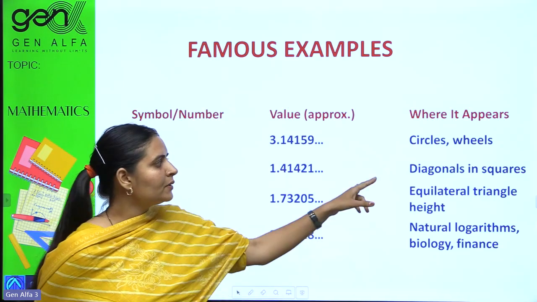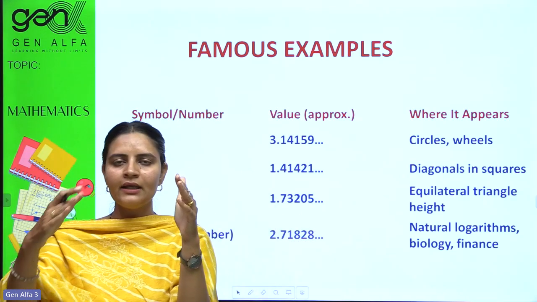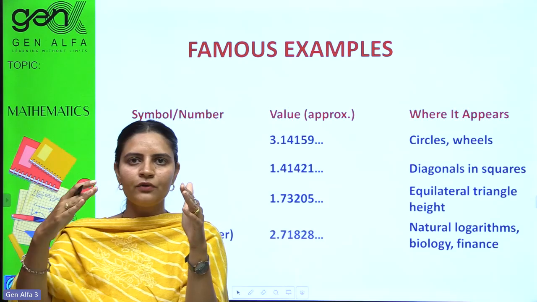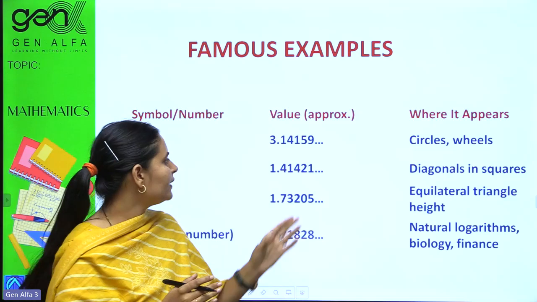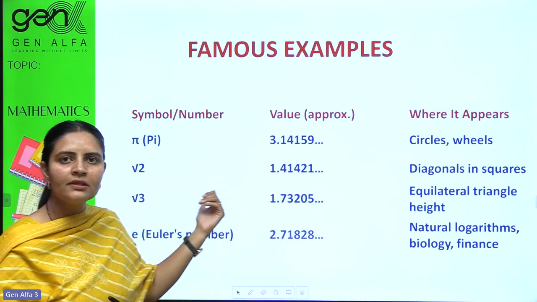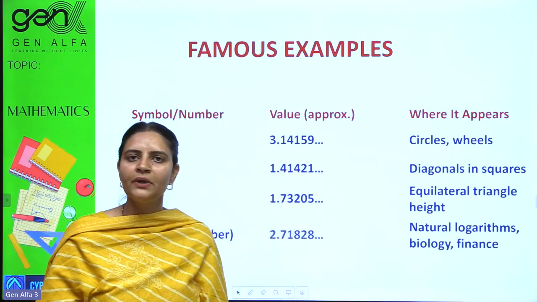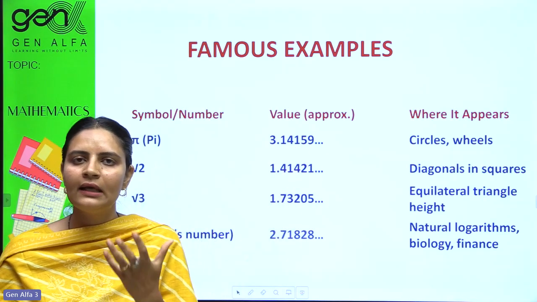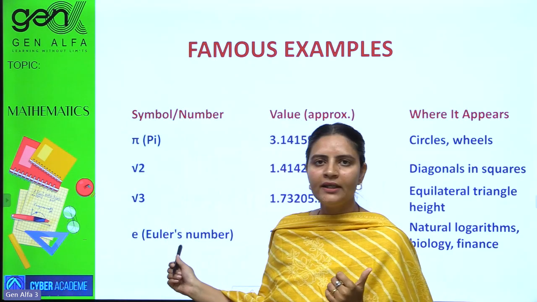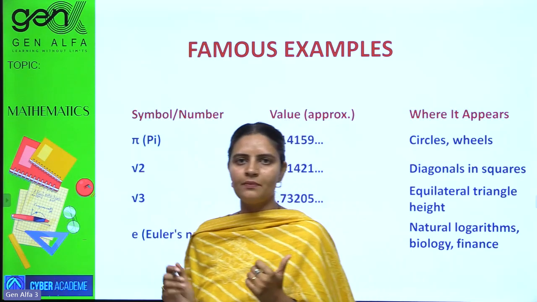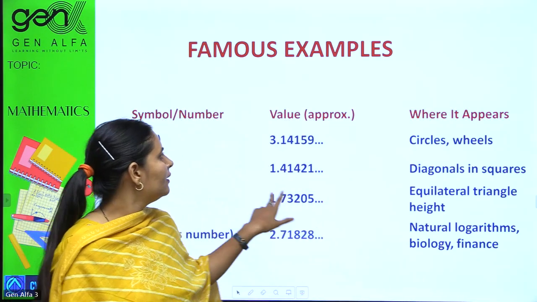Let's suppose you have a square of 1 unit, and the diagonal will be the hypotenuse of that. So what would it be? Under root of 1 square plus 1 square, that would be your under root 2. Yes, so that is also an irrational number. Similarly, under root 3 cannot be predicted. Its value also keeps on going without any pattern. So root 3 is also taken as an irrational number, and Euler's number. Whenever you are studying higher maths, you will be familiar with these terms. These are the famous examples of irrational numbers.